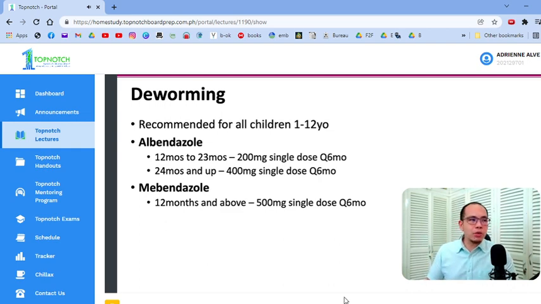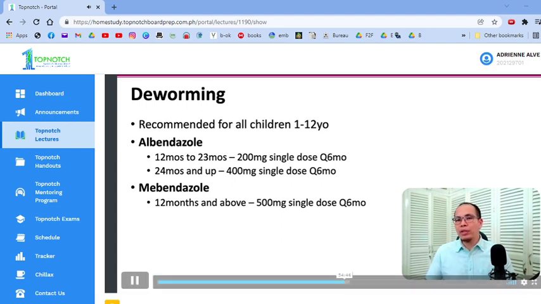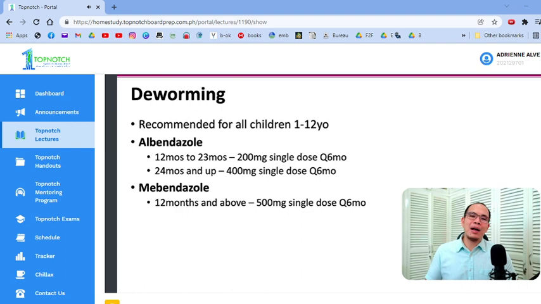Okay, so for 12 months to 23 months, or less than 2 years old, albendazole is 200 milligram. For 2 years old patas, it's 400. Mebendazole mas madali, which is what I use in my practice. Mas madaling tandaan. Basta pag mataas siya ng 1 year old, 1 year old and above, it's just 500 milligrams, same dosage. Okay, single dose, every 6 months. So you give your deworming for 1 year old to 12 years old, ideally every 6 months. Okay, so pag meron kayong mga chikitings, mga bata sa bahay at hindi pa napupurga, more than 6 months na, you can give them this drug.